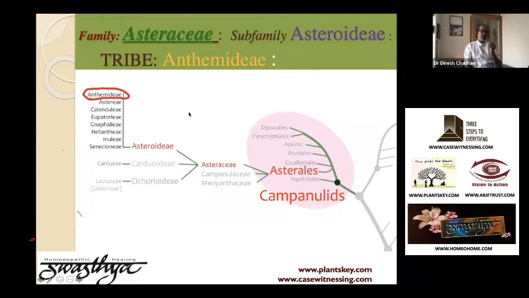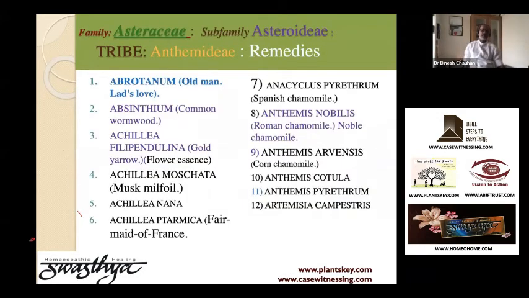So now we are going back to the Asteraceae, Asteroideae, and the tribe Anthemideae. Yeah? This group has our well-known remedies. It has Abrotanum, we know tubercular miasm remedy.